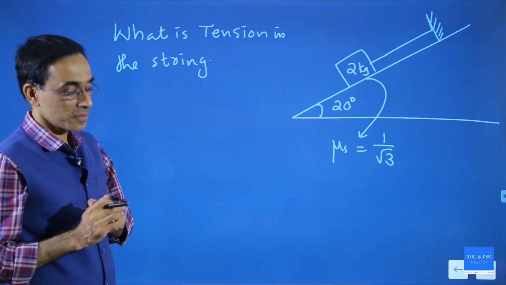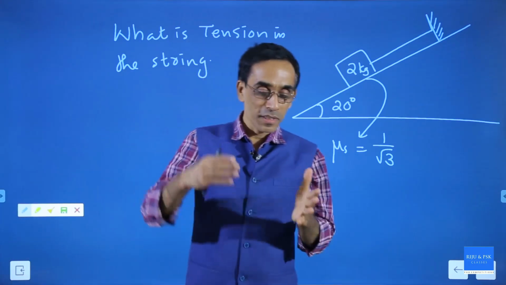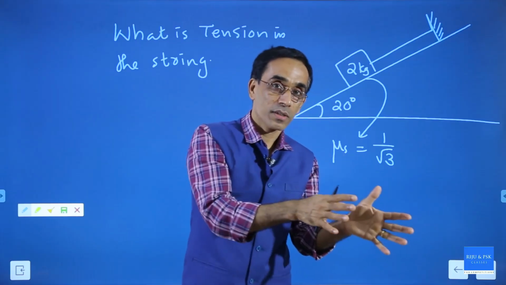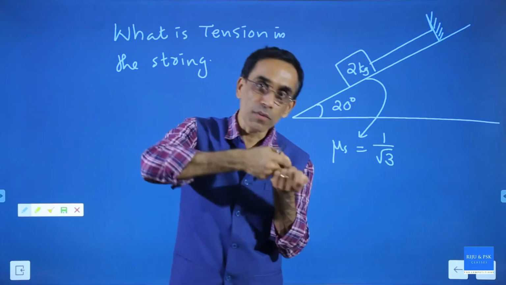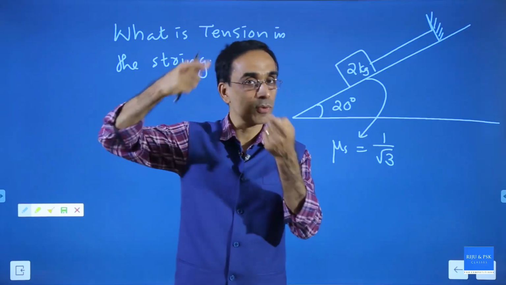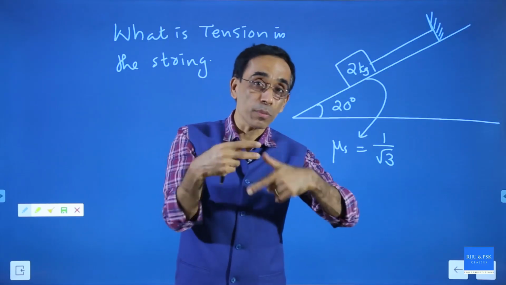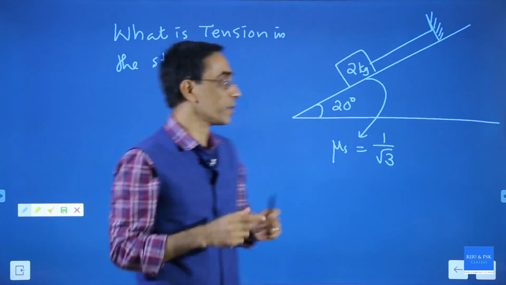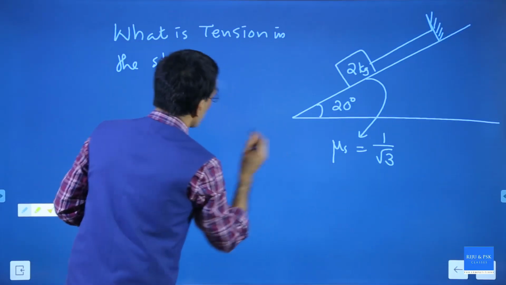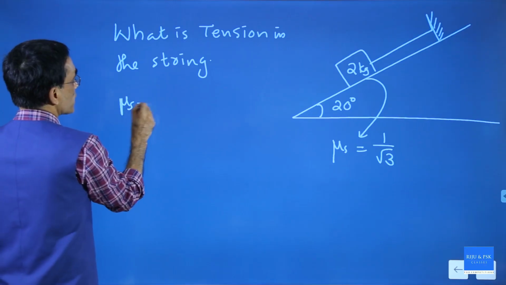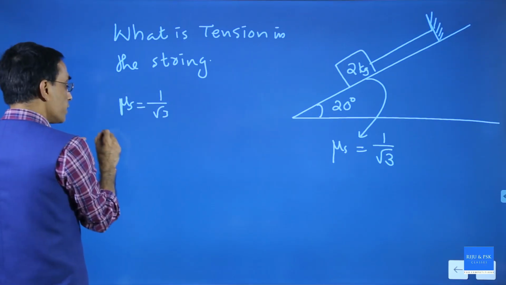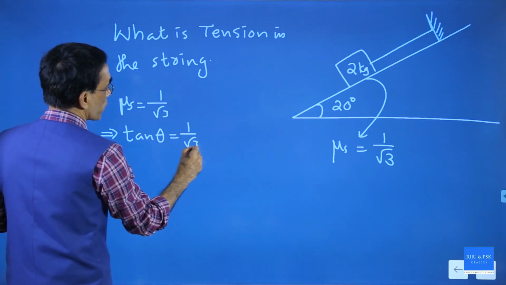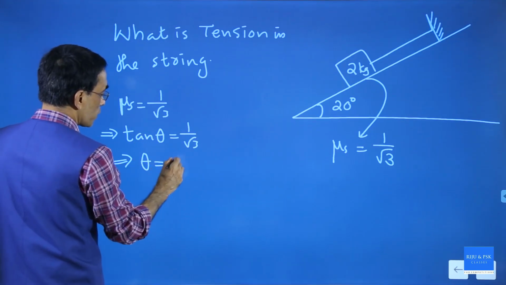How to answer this? First of all, understand that there will be a tension in the string only when the body tends to slide downward. If it slides downward, the string will prevent it by applying a force. That force is called tension. And if the body does not move downward by itself, then there is no tension. Understand that point. Now see the value of mu s. Mu s is given as 1 by root 3, which implies that for the angle of friction tan theta equals 1 by root 3, theta equals 30 degree.